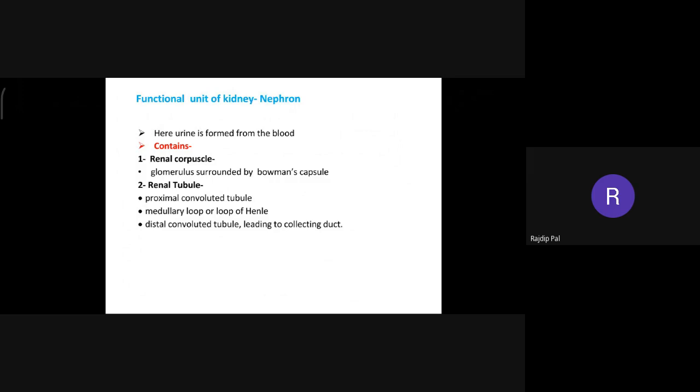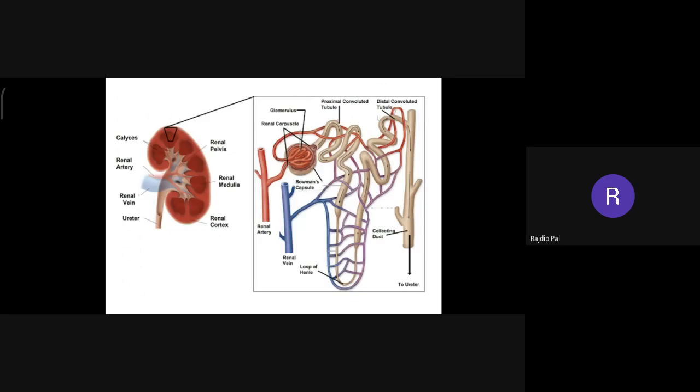And what does it contain? Renal corpuscle, glomerulus surrounded by Bowman's capsule. We will have a view of the picture here.